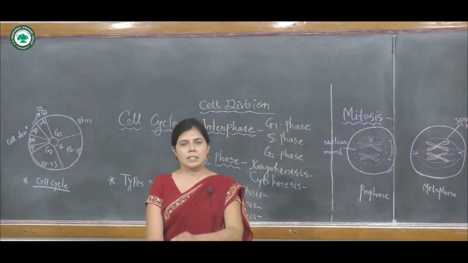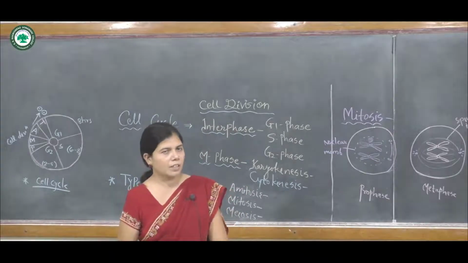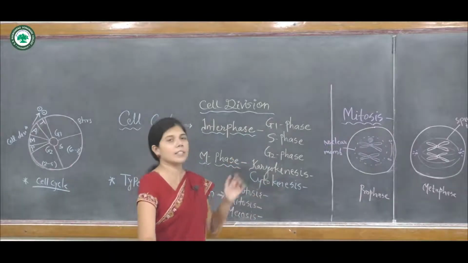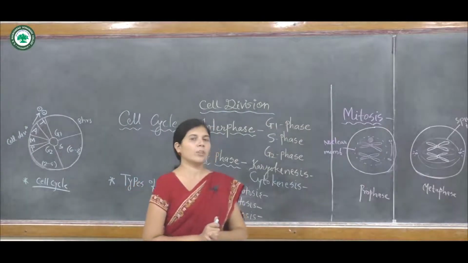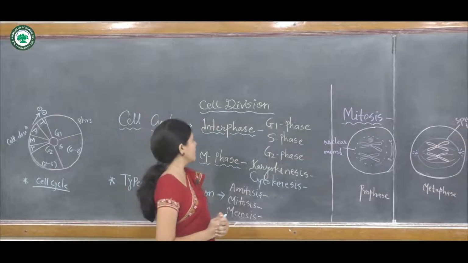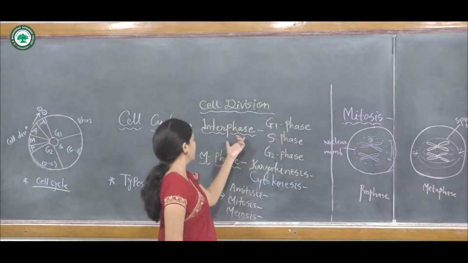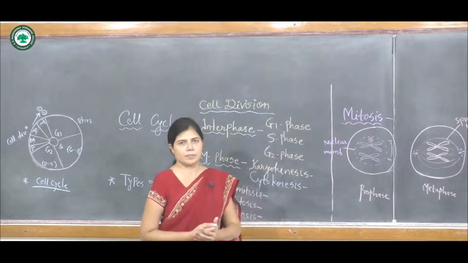Interphase is the phase between two successive cell divisions. It is the resting phase of the cell in which only development and growth of the cell is carried out.